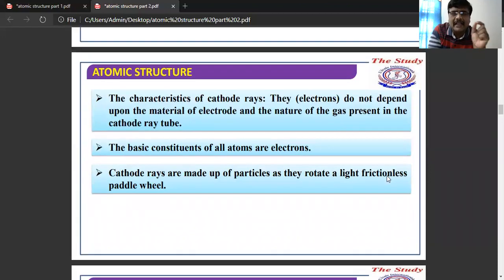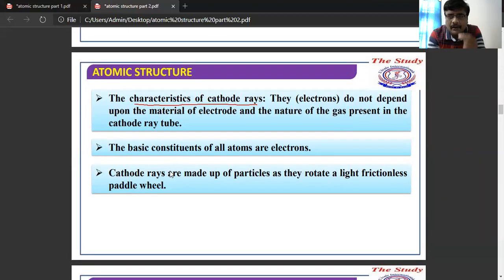What are the characteristics of cathode rays? They do not depend on the material of the electrode, that is, whatever kind of material the electrode is made of, nor on the nature of the gas present in the tube. So they are independent of the material of the electrode and the nature of the gas.